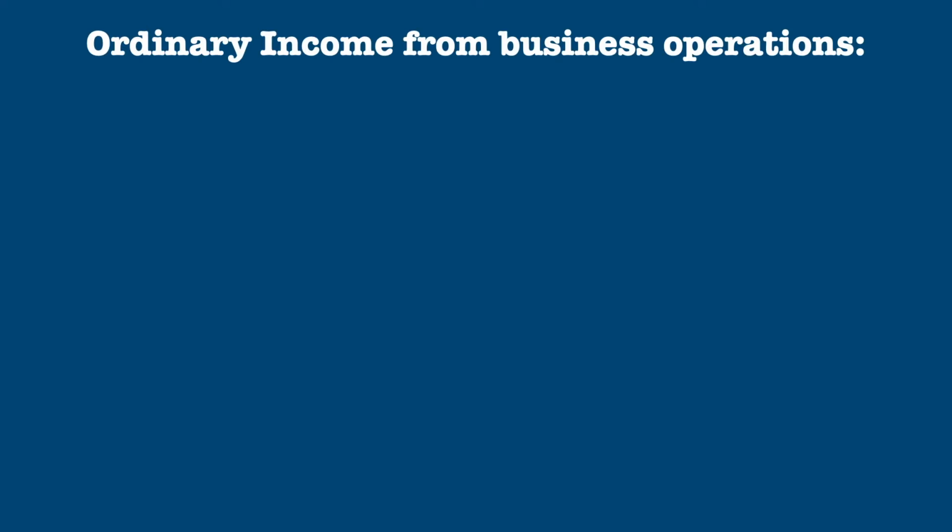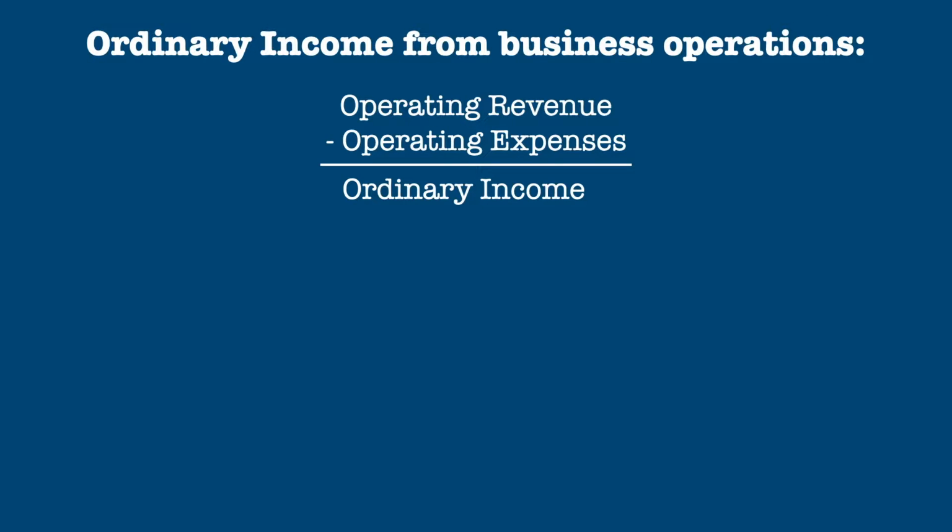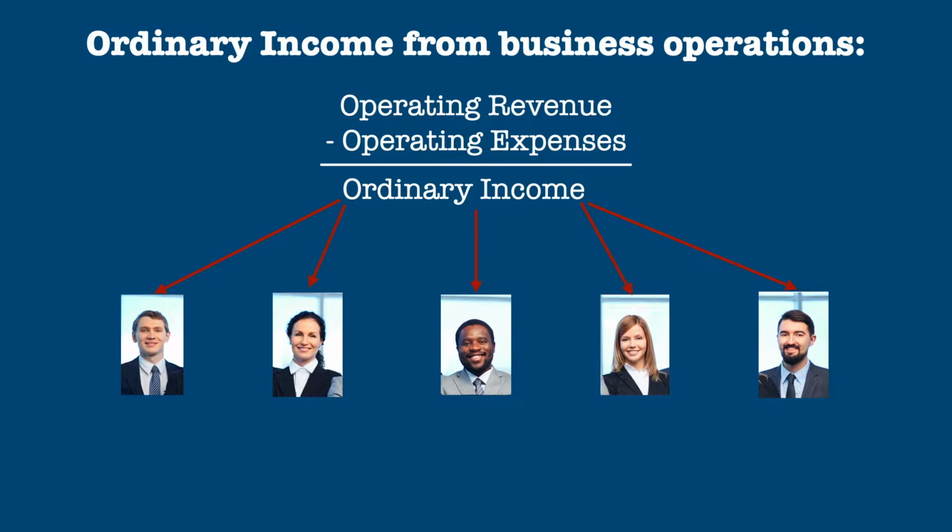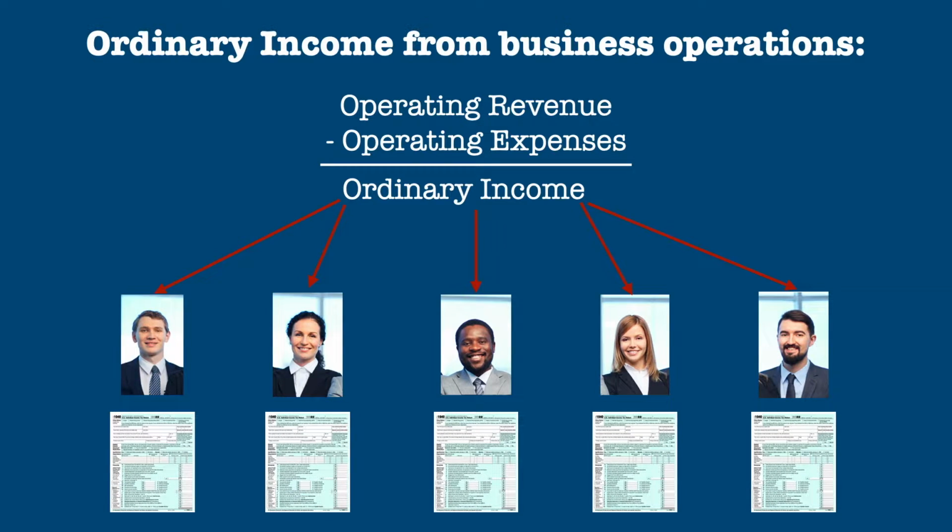The most common type of income a partner can receive is ordinary income from the operations of the business. This is the operating revenue of the business minus the operating expenses of the business, with some exceptions that we'll look at later. This net ordinary income is then divided among the partners according to their partnership agreement. Since the partnership doesn't pay taxes on this ordinary business income, the partners pay taxes on their shares of the income at their ordinary marginal income tax rates.